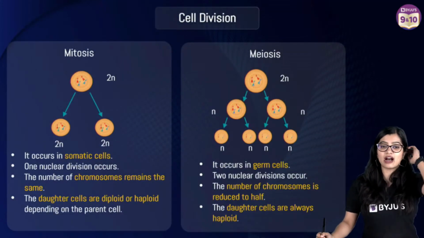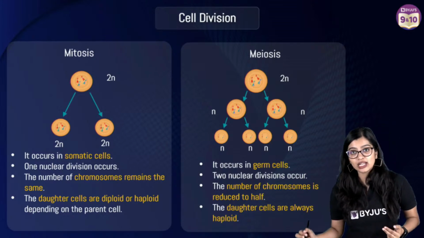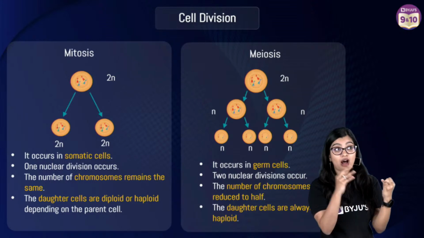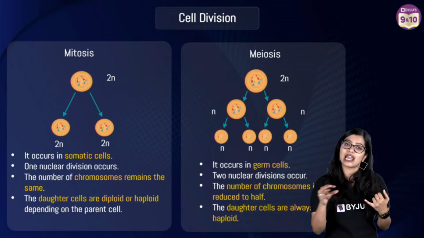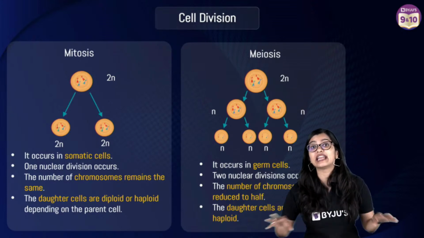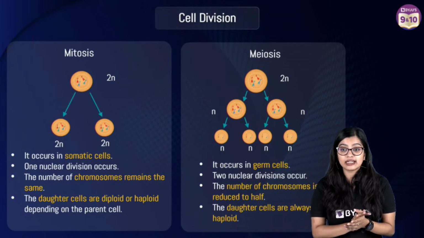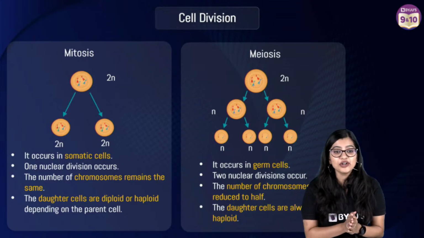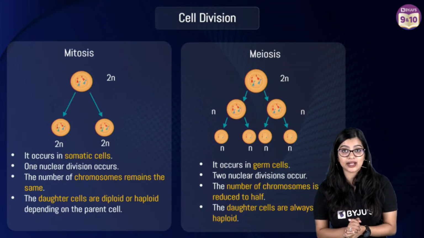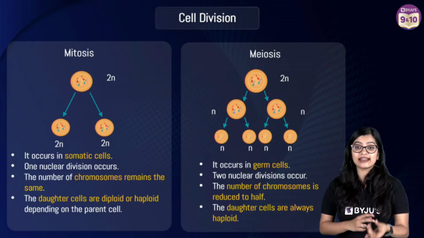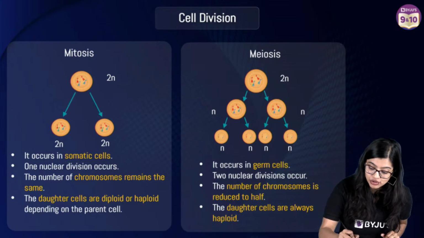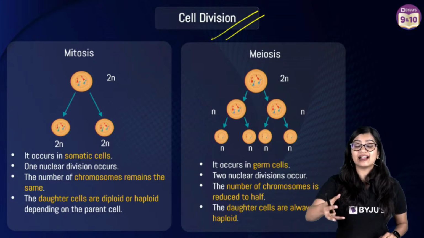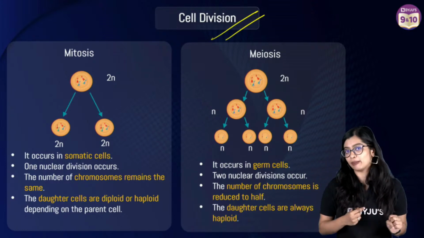So with this we have covered a large chunk of it. Now we'll move on to the last topic. We've established why we say that the cell is the structural and functional unit, and we have explored it in great detail. But last but not the least, we have also understood that cells arise from pre-existing cells. What do I mean by that? The cells carry out a specific process which is called cell division. What is cell division? It is a process by which cells produce new cells from themselves.